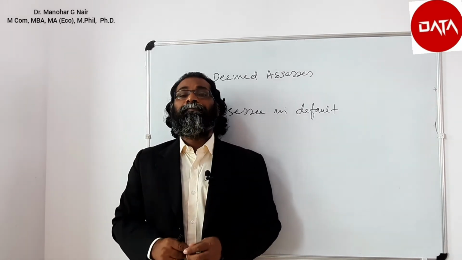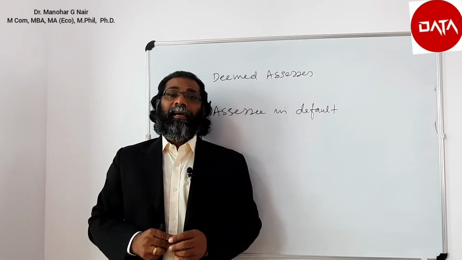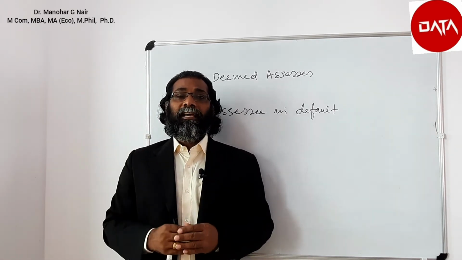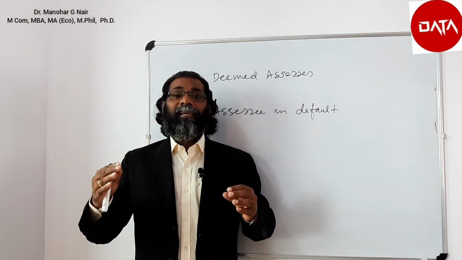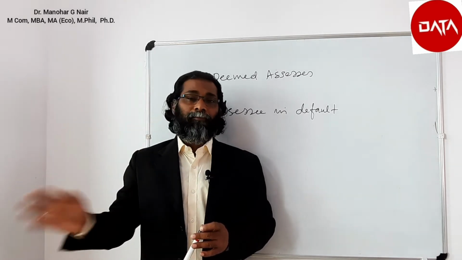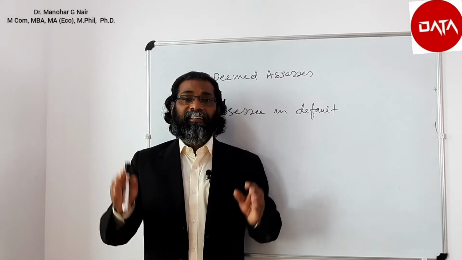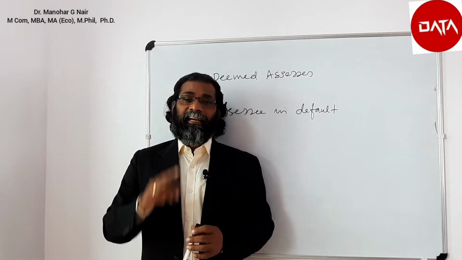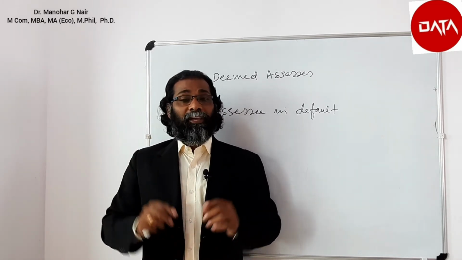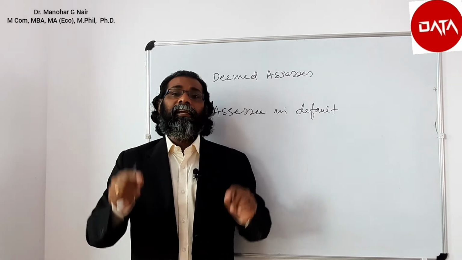For example, suppose the employer disburses salary to his employee who is attracting taxable salary. Before disbursing salary to his employee, the employer must deduct tax deducted at source, and the TDS deducted must be remitted to the government. So if he fails to do that, he will be termed as assessee in default.